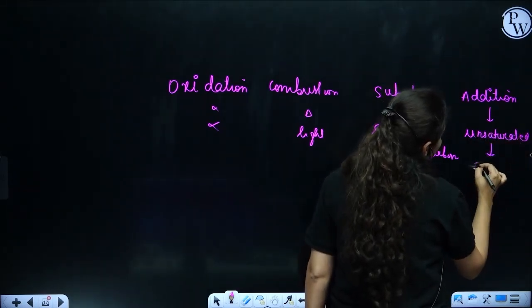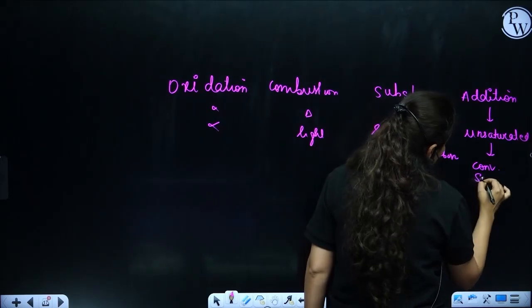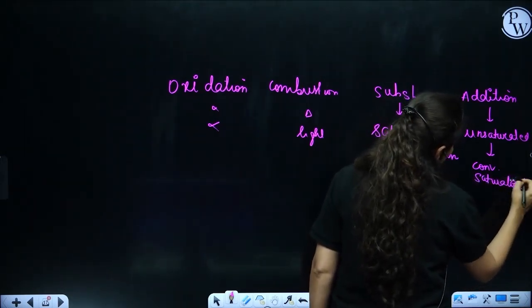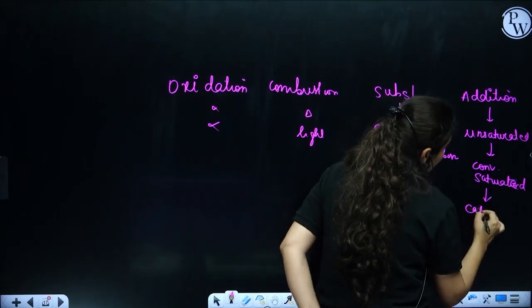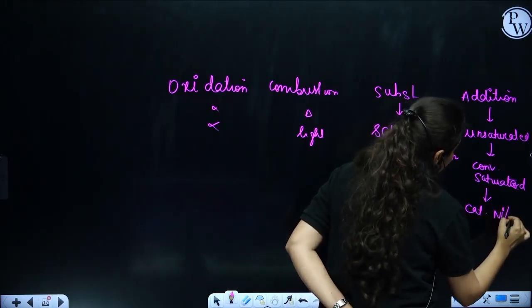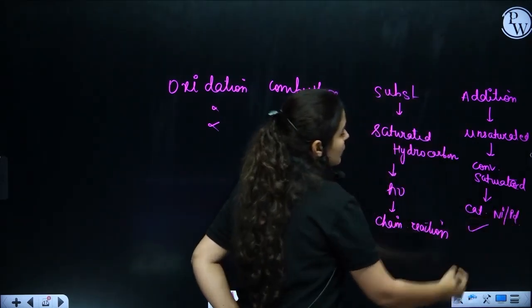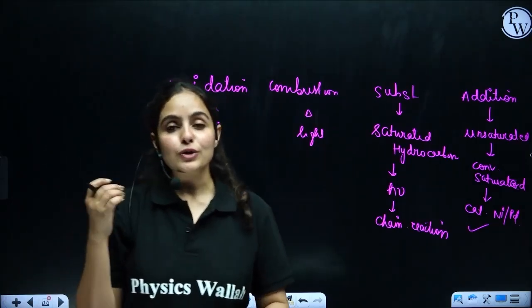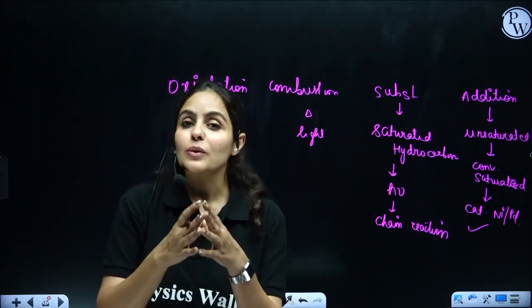Unsaturated hydrocarbon can be converted into saturated hydrocarbon by an addition reaction in the presence of a catalyst, which is nickel or palladium. It also has an industrial use: converting vegetable oil into vanaspati ghee.